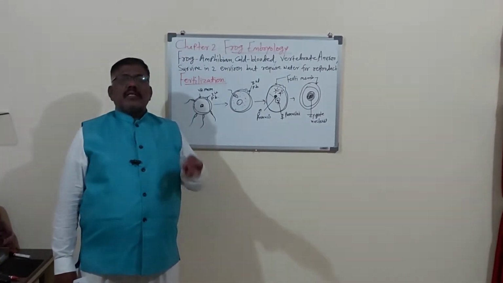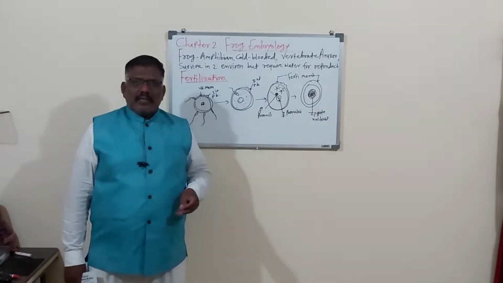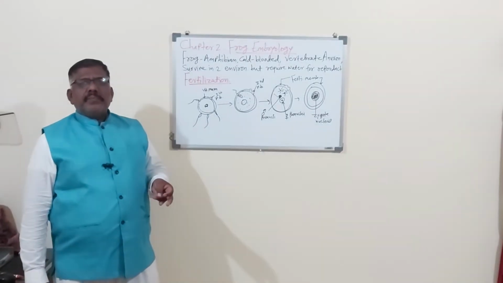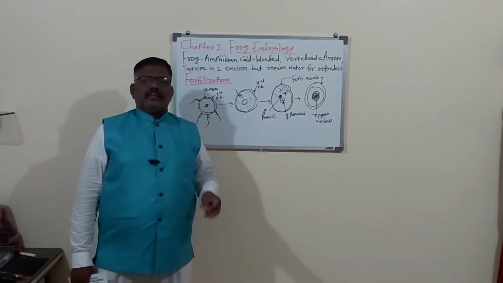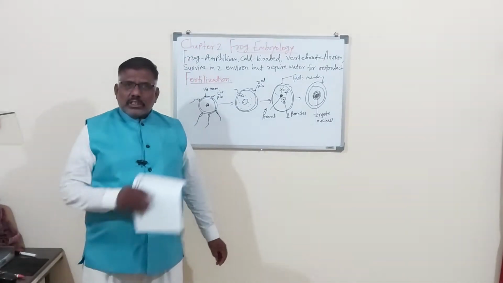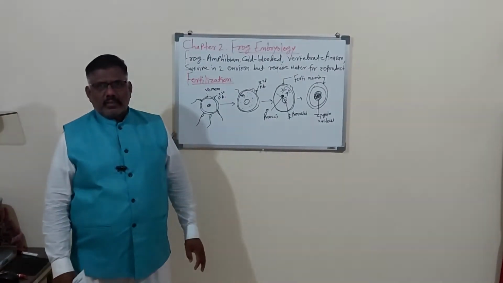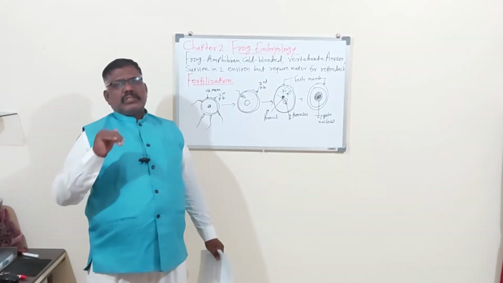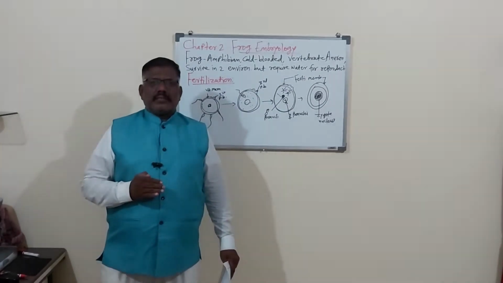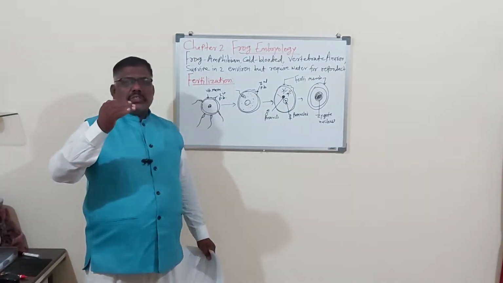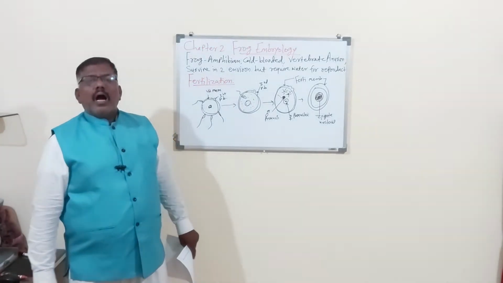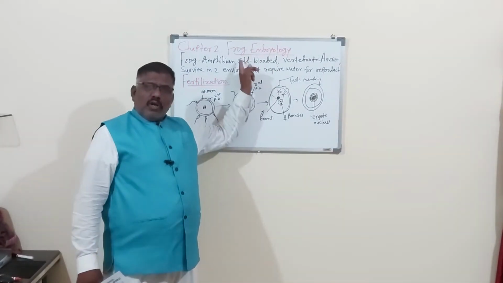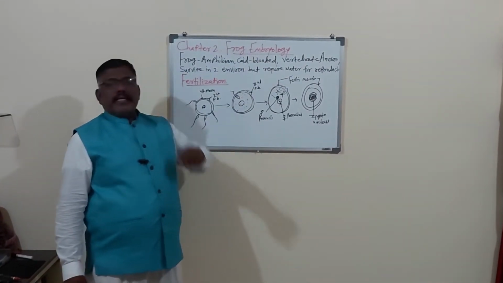So here we can consider the protochordates, Agnatha, Pisces, then Amphibia, then Reptilia, then Aves and mammals. These are the different groups of chordate animals. So we will make two groups: up to the reptiles, that is called the lower chordates, and birds and mammals, they are called the higher chordates. So lower chordate animals are cold-blooded animals. Frog is also a lower chordate animal, so it is a cold-blooded animal.